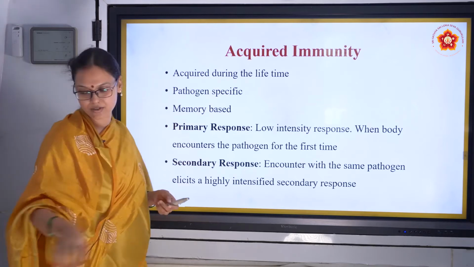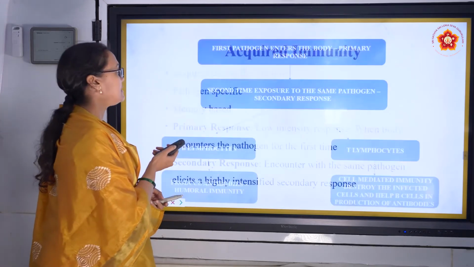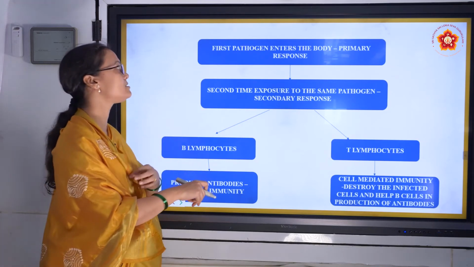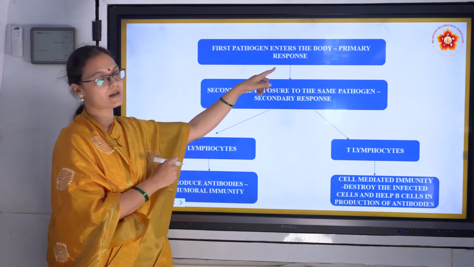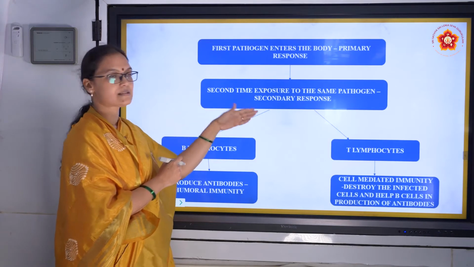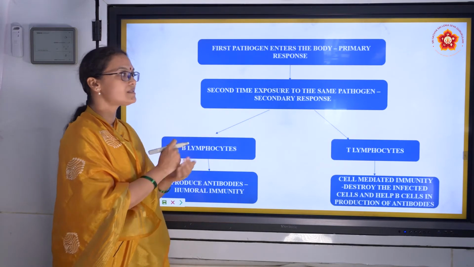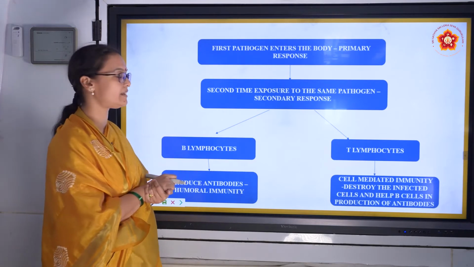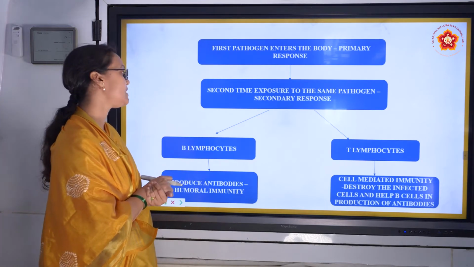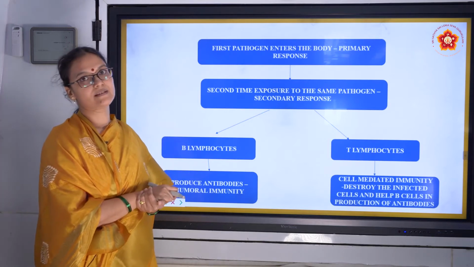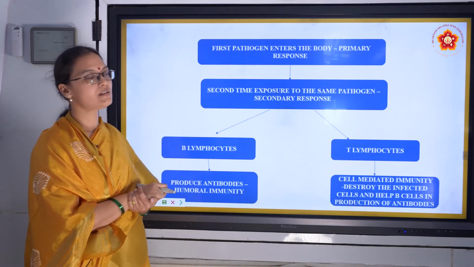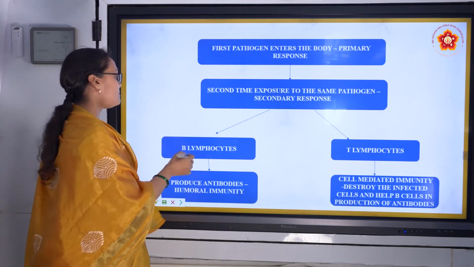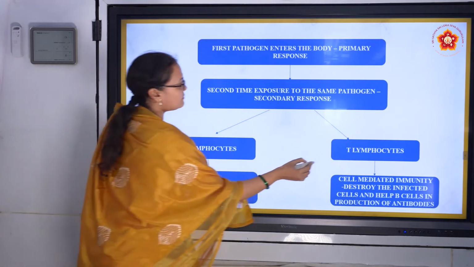We'll go further into detail about primary and secondary response. As I spoke, in primary response, first the pathogen enters, there's primary response, and the second time there's secondary response. How does the secondary response work? How come it is such a highly intensified response? It is because of the lymphocytes. These are agranulocytic leukocytes, right? Lymphocytes. They are B lymphocytes and T lymphocytes.